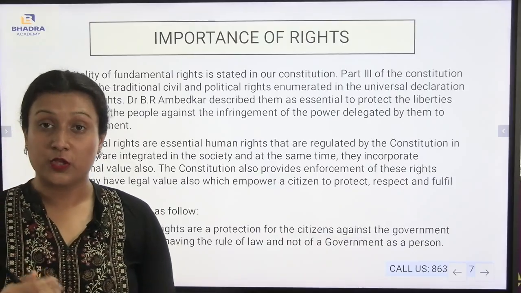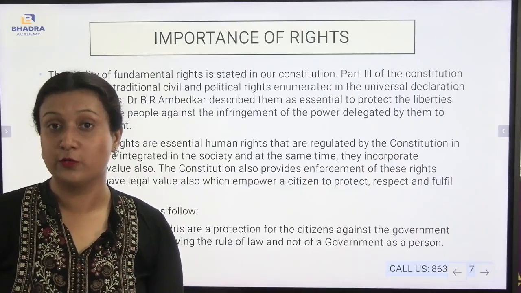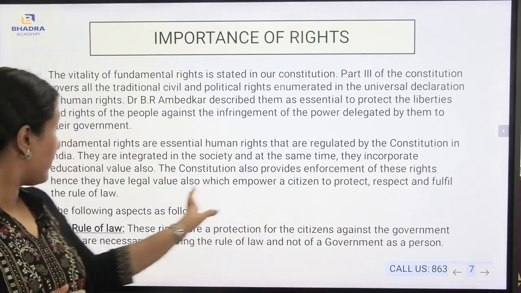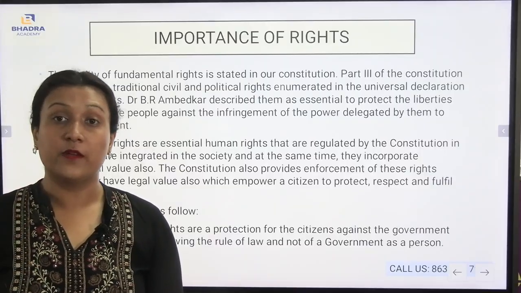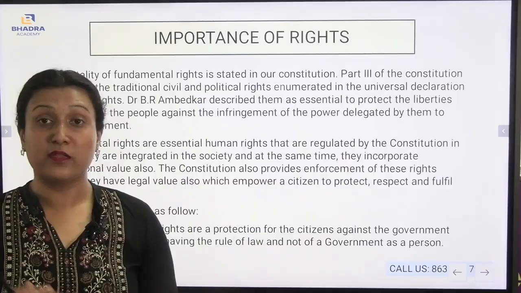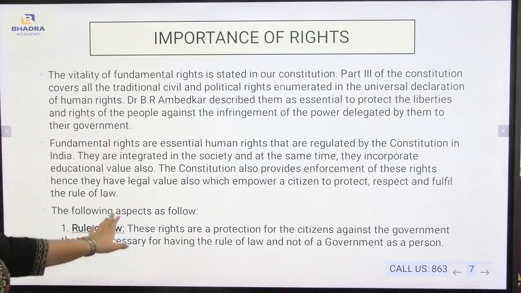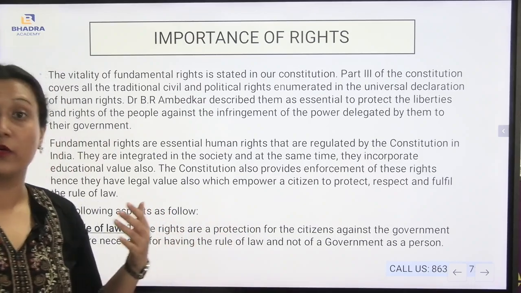Why does the Constitution provide the enforcement of these rights? So that we can abide by the basic laws and rules of the Constitution, and we as citizens must protect, respect and fulfill the rule of the law as provided by the Indian Constitution.